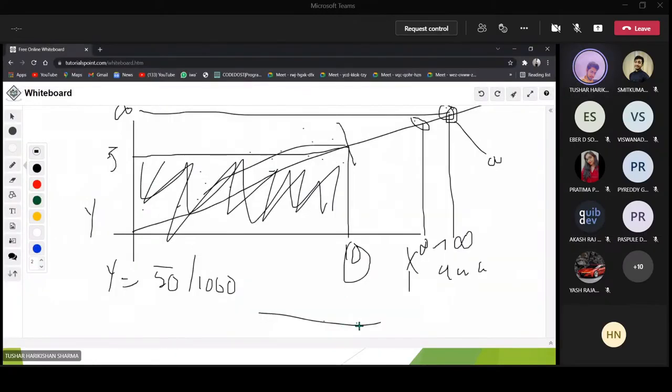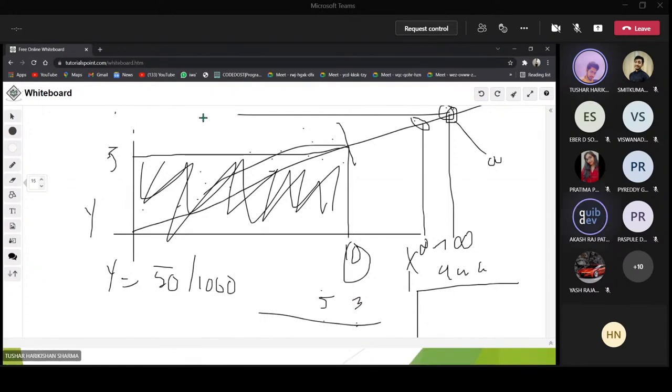Exactly, right. So let us assume that this particular point has a value of 3 and this value is 5. If you are representing it in the form of a Venn diagram, I guess everybody knows what a Venn diagram is, right? Everybody knows what a Venn diagram is? Yes. Okay, so I'll just draw a Venn diagram for these particular points.